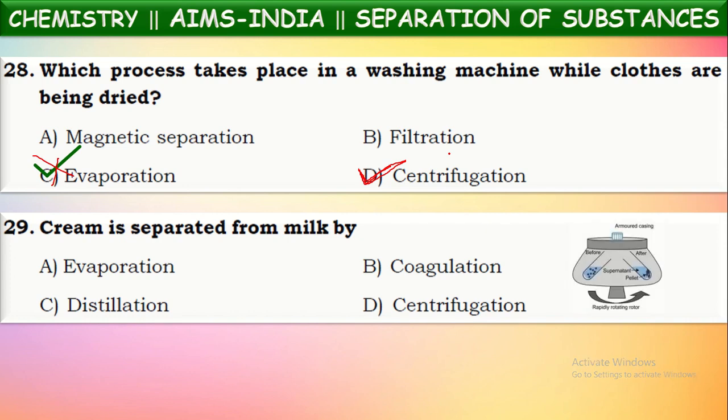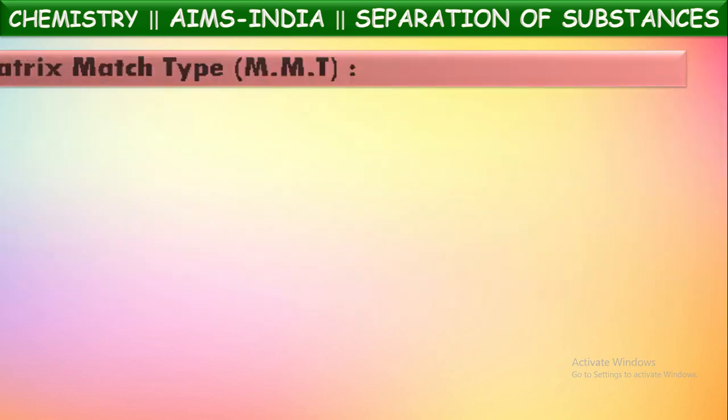Okay, this is called a centrifuge. This is a machine used for the separation of cream from the milk. This technique or process is called centrifugation. Okay, next, matrix matching type questions.